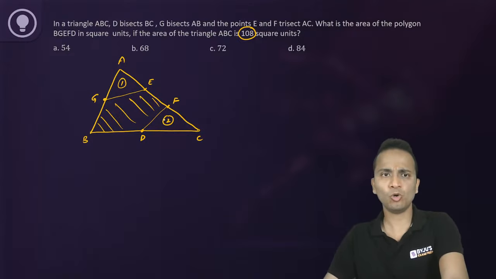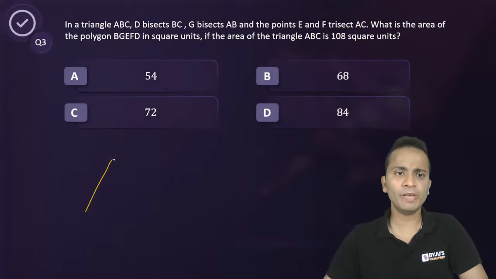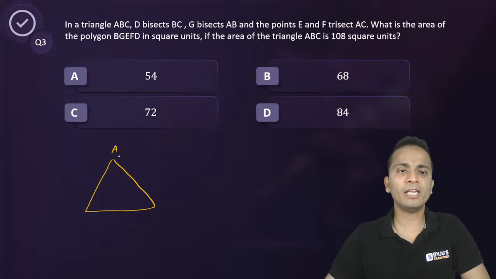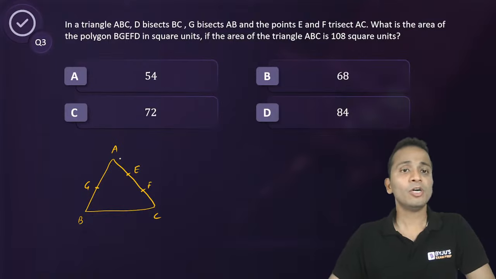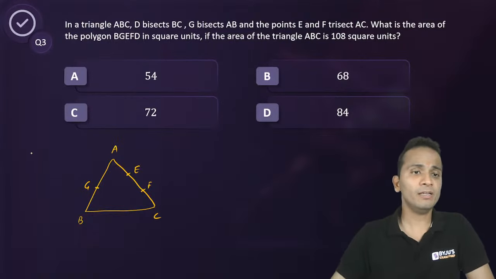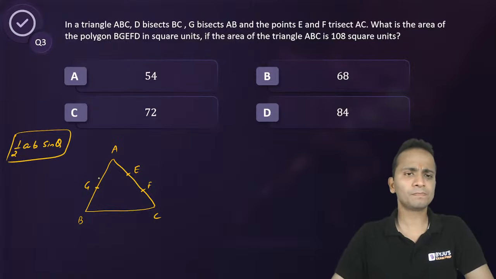Alright, okay. Now first of all, I'll explain the concept that I'm going to use here. I'll go back to the previous screen where I'll draw a separate figure to make you understand the concept. Let's say this is triangle ABC. Now this is the midpoint G and these are the points of intersection E and F. Now using the formula for the area of a triangle, half the product of two sides into the sine of the containing angle, I'll be using this formula.